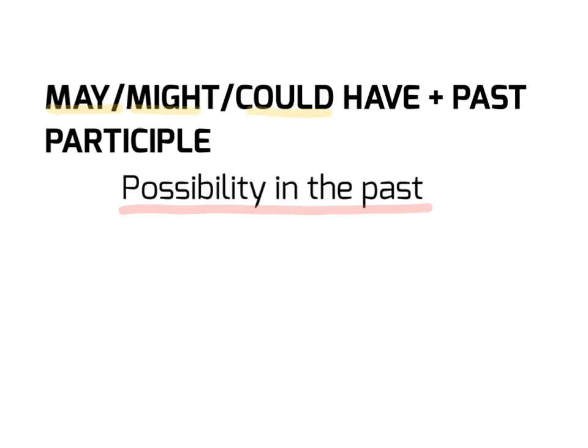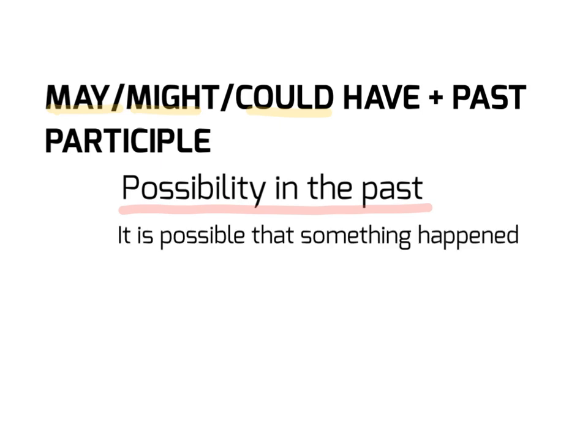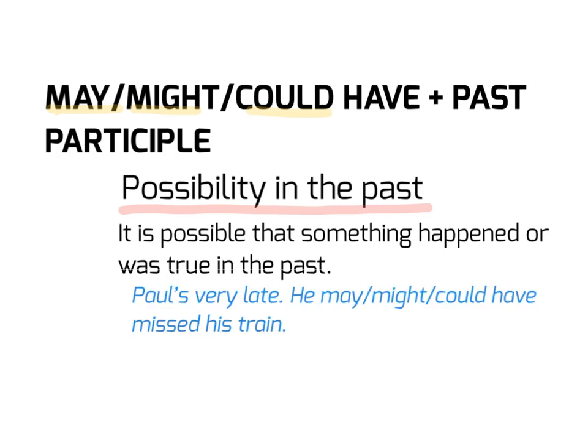Let's move forward. We use may, might, or could to express a possibility in the past. That is, that it is possible that something happened or was true in the past. For example, Paul's very late. He may, might, could have missed his train. That means that it is possible that he missed his train.